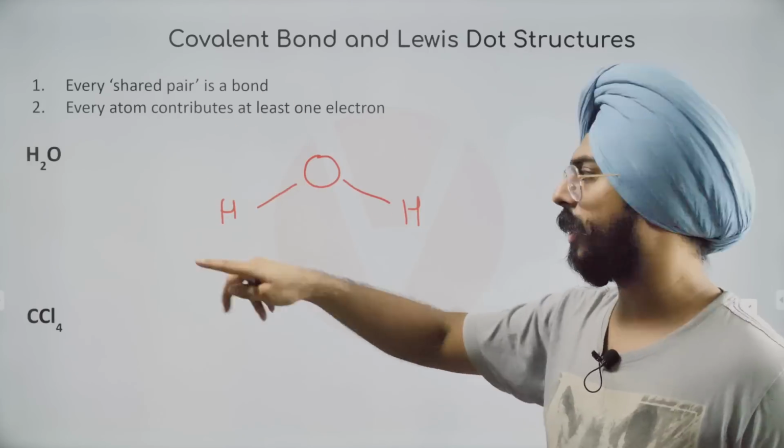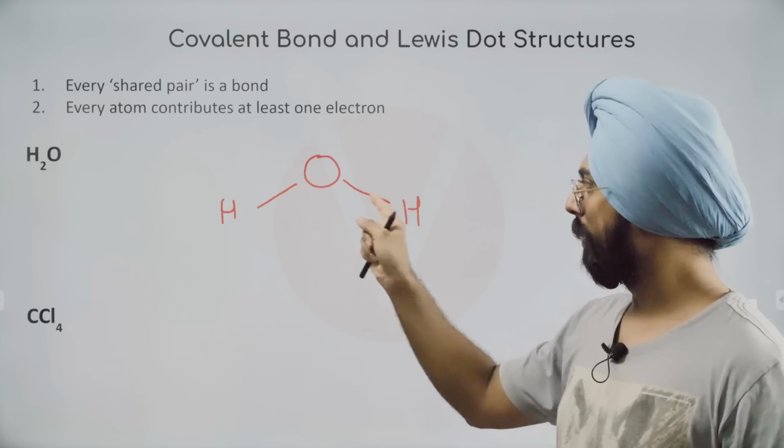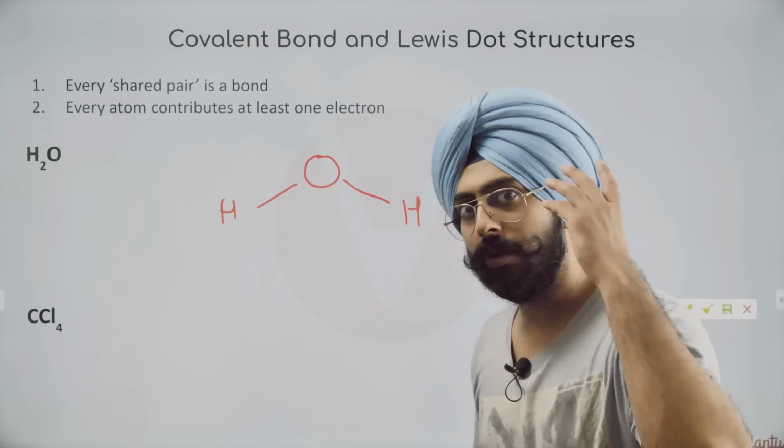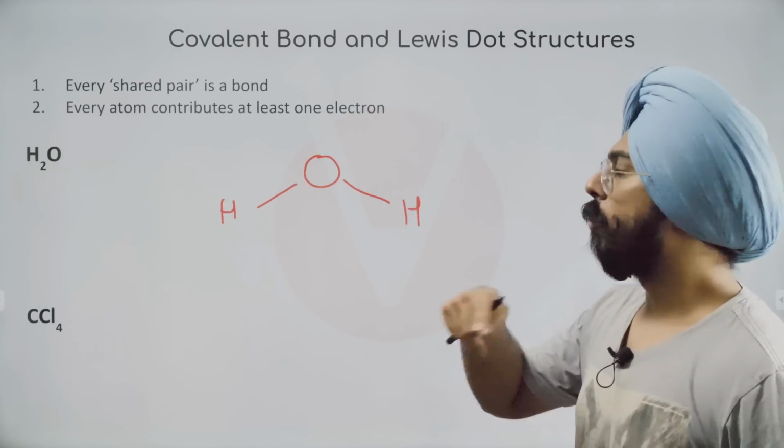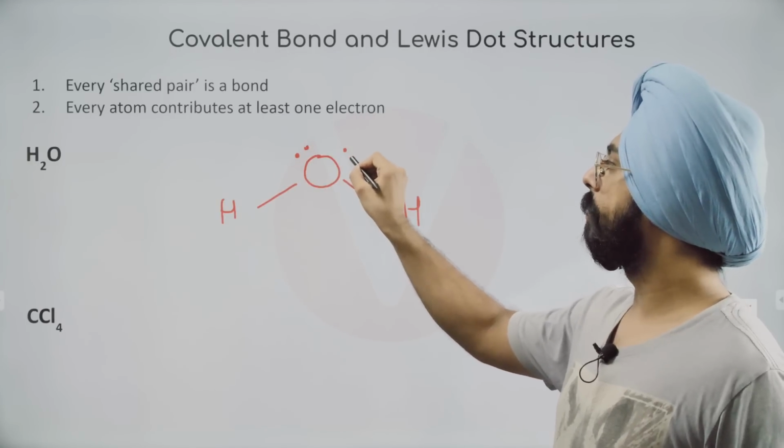Oxygen in its valence shell now has 1, 2. One bond pair is 2 electrons. 1, 2, 3, 4. Needs 4 more electrons to become 8. Where are those remaining electrons? They are on oxygen as lone pairs.